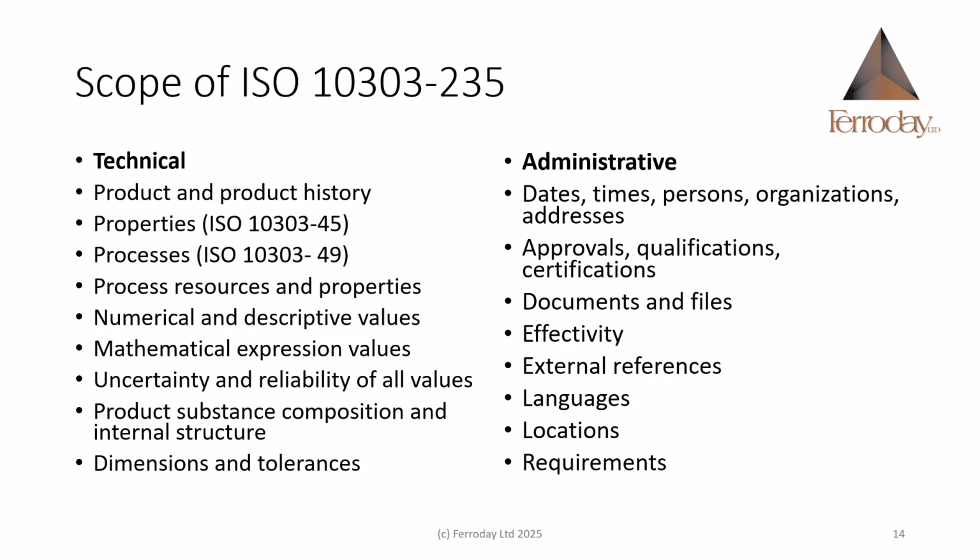Among the administrative concepts we can mention dates, times, persons, organizations, addresses, approvals, qualifications, certifications, documents and files, effectivity, external references, languages, locations, requirements.